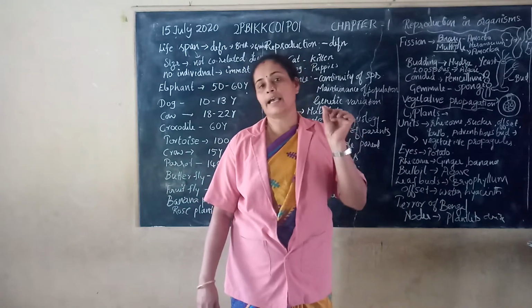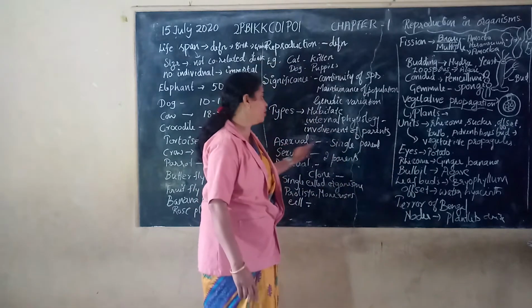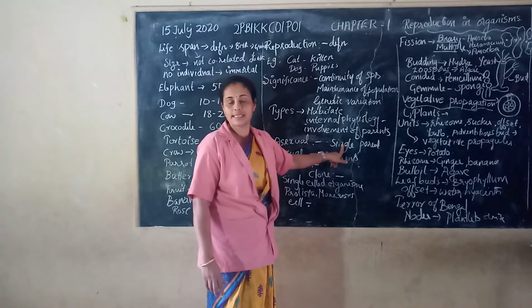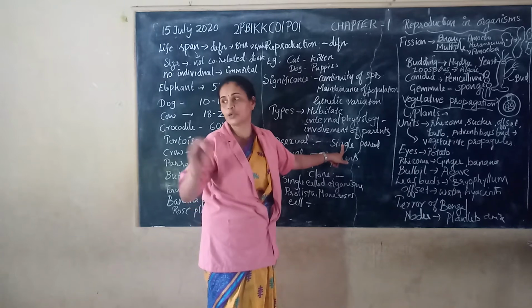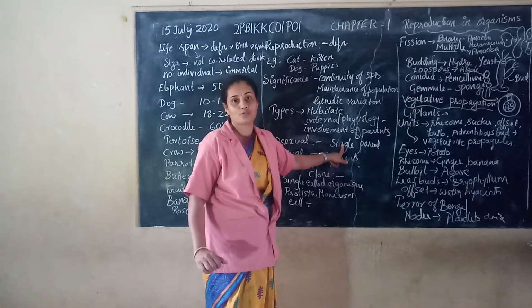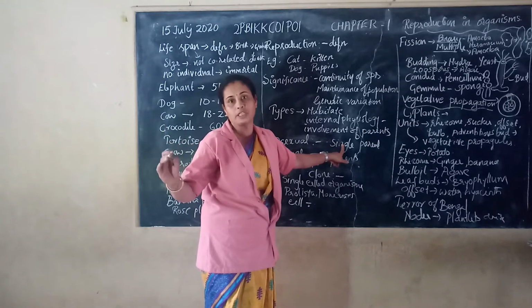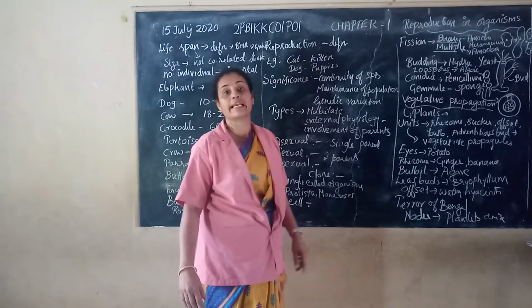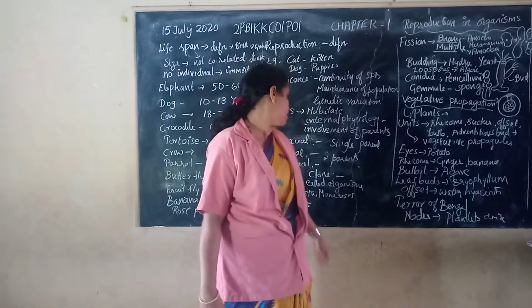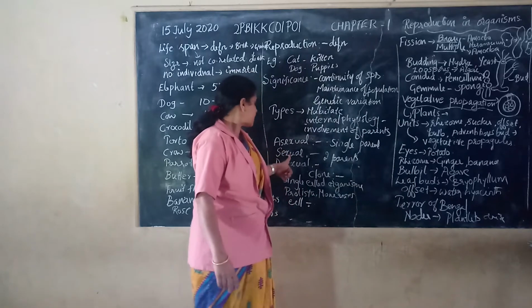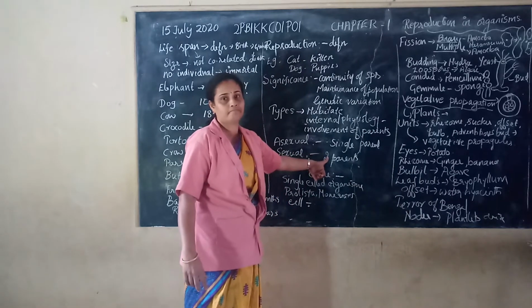So that is called asexual reproduction. And this term is used mainly for animals as well as lower protists, monerans, etc. Lower organisms.